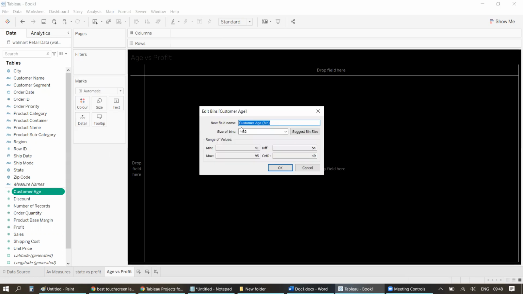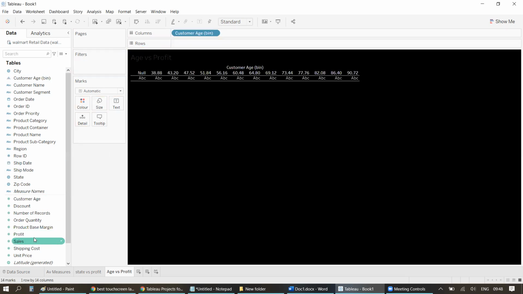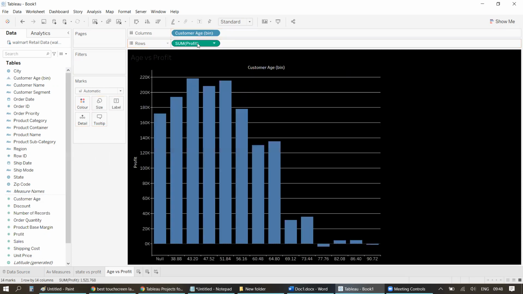So bin here, customer age bin, it has automatically taken the default size of bin, and I'll just click OK. Now I'll use this customer age bin here and profit over here, and it will be creating a bar chart for me, right? So you can see the bar chart looks something like this. But it's always a good idea to provide this bin size control to the user.